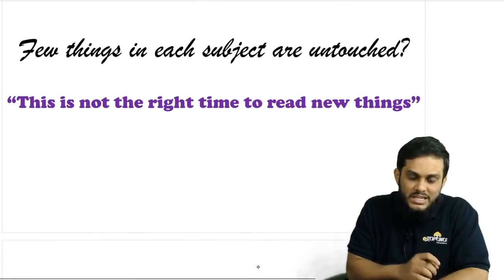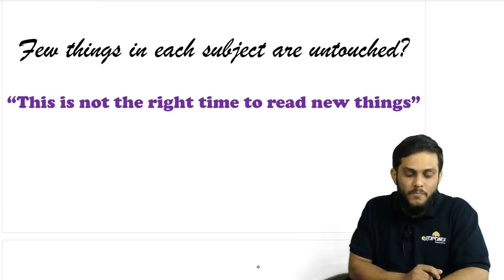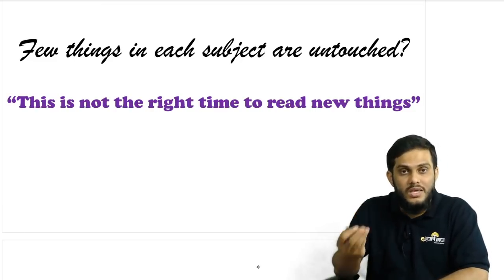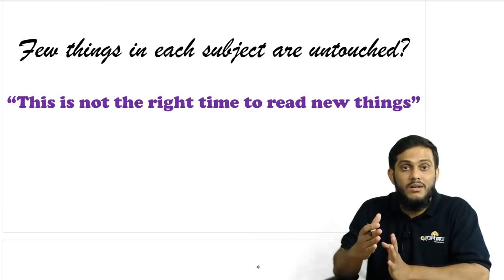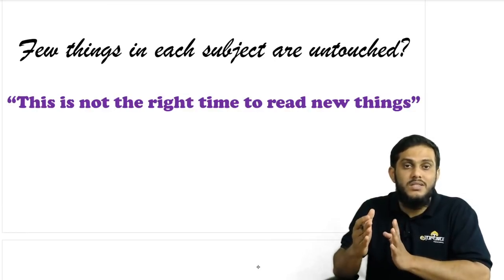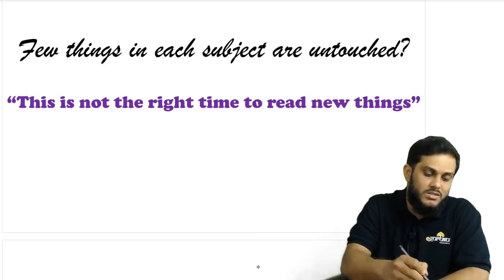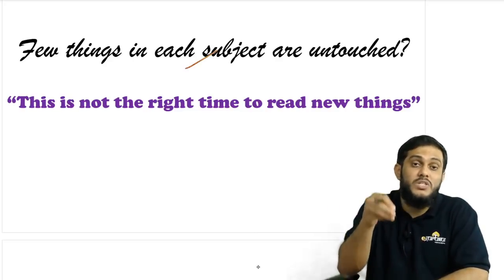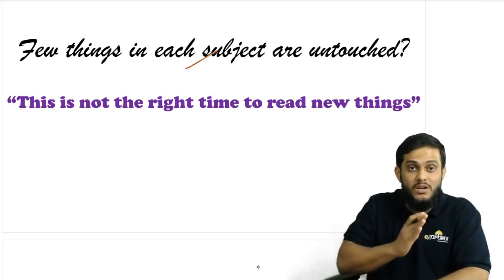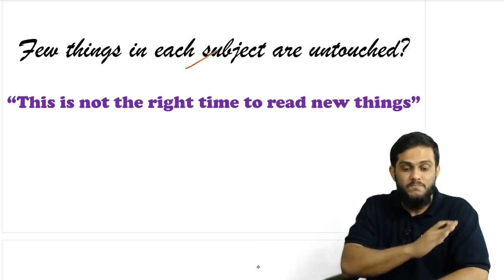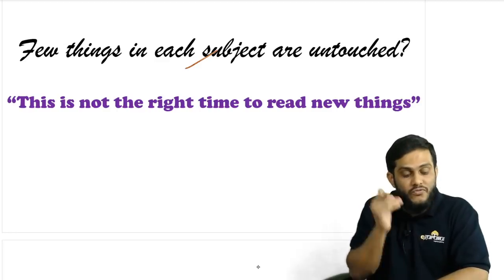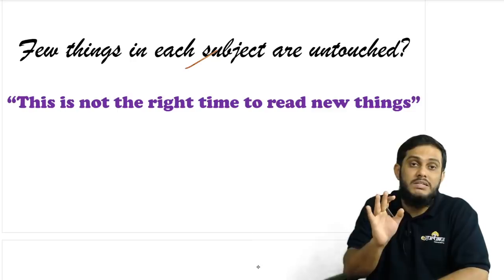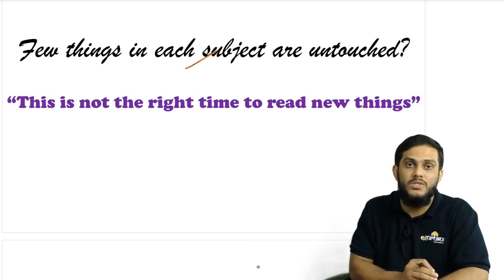Sir, a few things in each subject are untouched so far. Okay, that's fine. This is not the right time to read new things. So whatever you have read, revise that. Even after that, if you have time, you can touch these topics, but don't start with the topics which you have not touched so far. First revise those topics which you have read so far. After that, if you have time, then go to those topics which you have not touched so far in each and every subject, right?